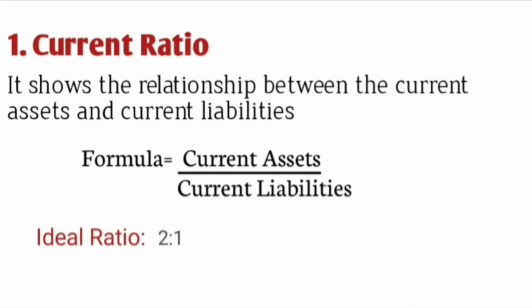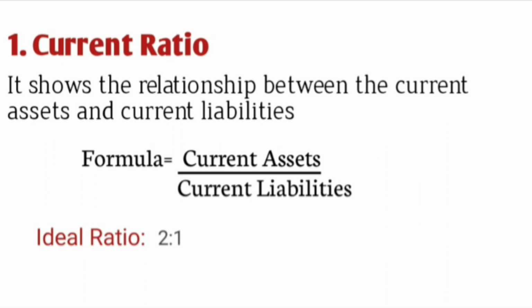The first one that we have is current ratio. As the name suggests, current ratio shows the relationship between the current assets and current liabilities of a business organization. The name here is very important. With the help of the name itself you can easily create the formula. Current ratio shows the relationship between current assets and current liabilities of the firm.